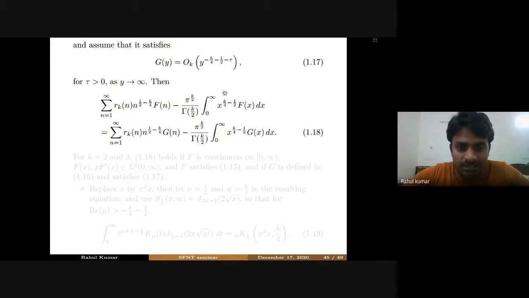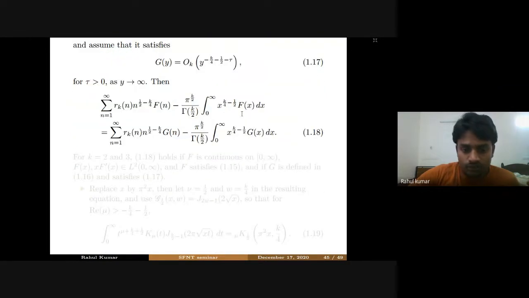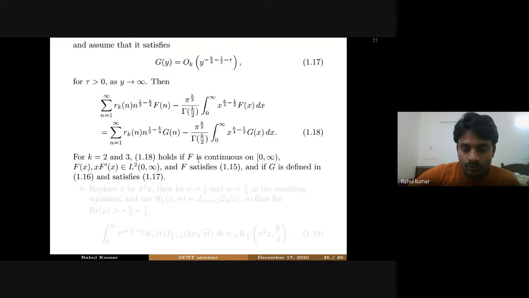Only then will this transformation hold, with f of n, g of n, and these two integrals. You may have seen that it is valid for k greater than or equal to 3. What happens when k equals 2 and k equals 3? For that, we have to impose one extra condition, that f has to be continuous on this closed interval 0 to infinity. And f(x) and x f prime of x must be in L^2 of 0 to infinity. Okay.